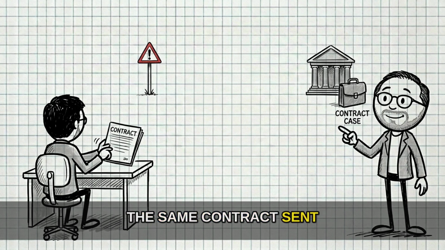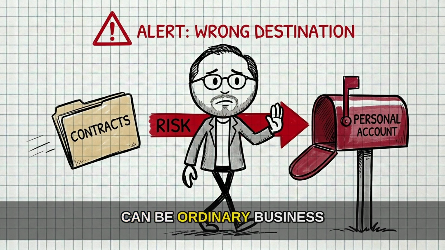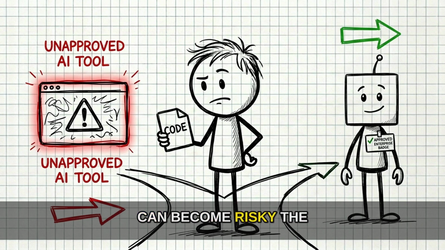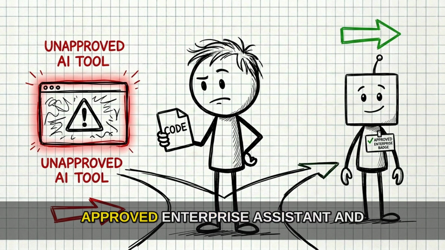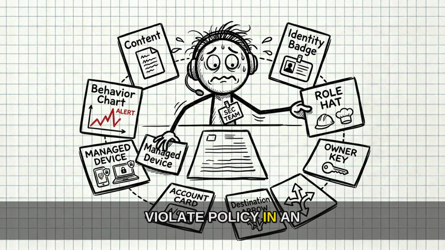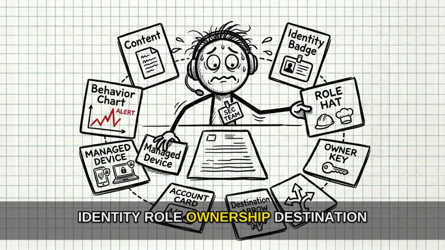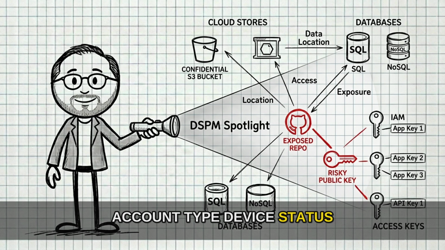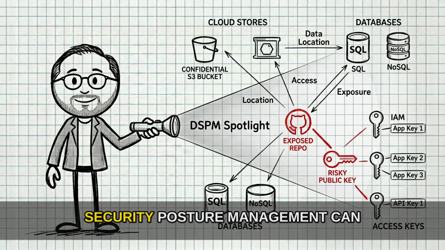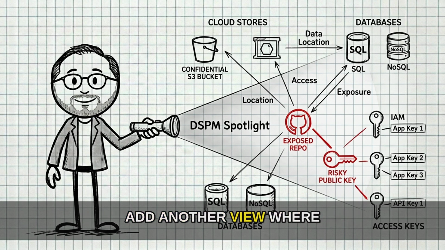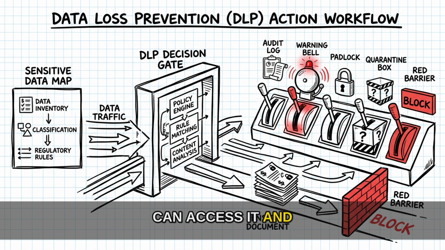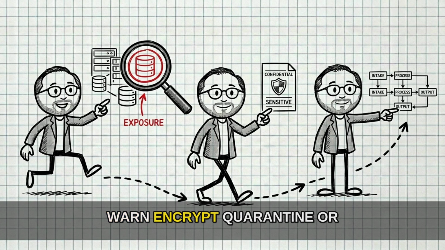The same contract sent to approved outside counsel can be ordinary business. Sent to a personal account, that same contract can become risky. The same source code can follow policy in an approved enterprise assistant and violate policy in an unapproved tool. Modern protection needs the content plus identity, role, ownership, destination, account type, device status, and normal behavior. Data security posture management can add another view: where sensitive data lives, who can access it, and where exposure exists. DLP then watches what happens to that data and chooses whether to audit, warn, encrypt, quarantine, or block.